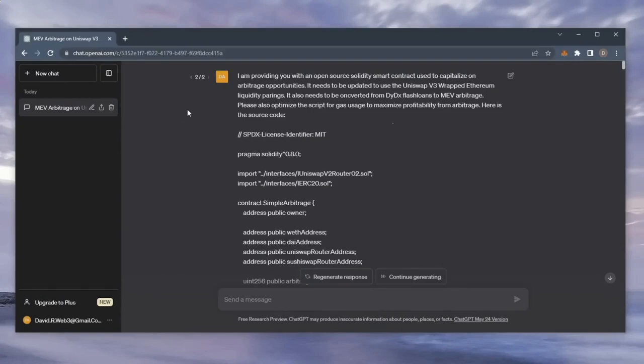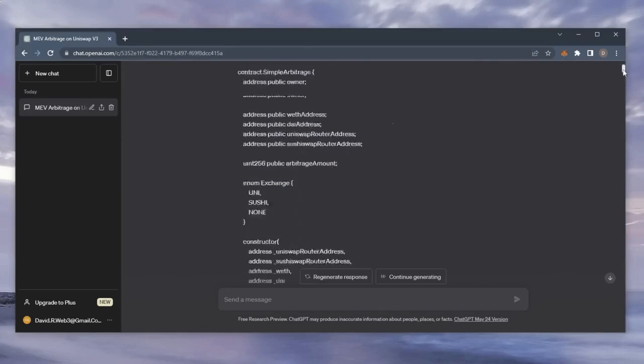I've decided to test the potential of ChatGPT, seeing if it could make me anything interesting or useful in decentralized finance. I asked it to generate a trading bot that uses DeFi liquidity pairs to take advantage of certain arbitrage opportunities for earning passive income. What it generated was insane.